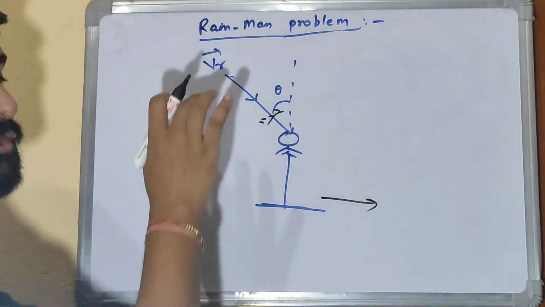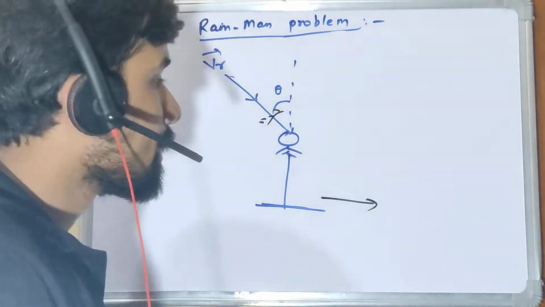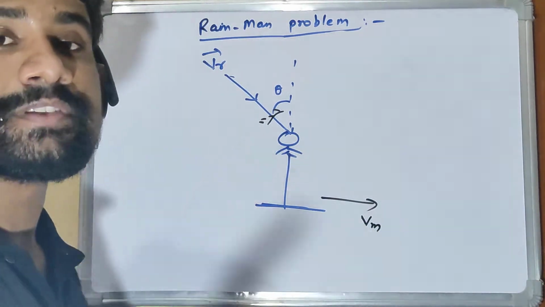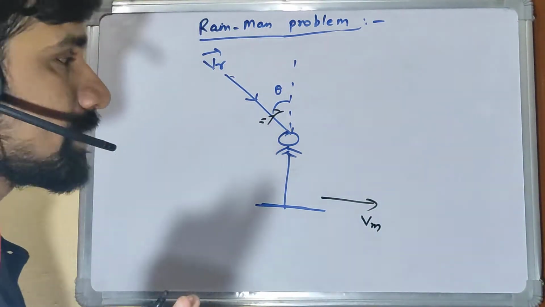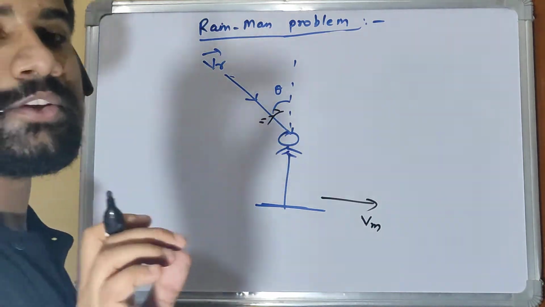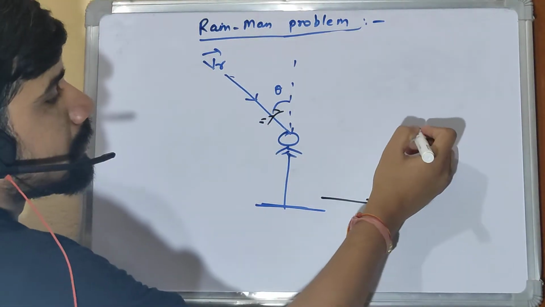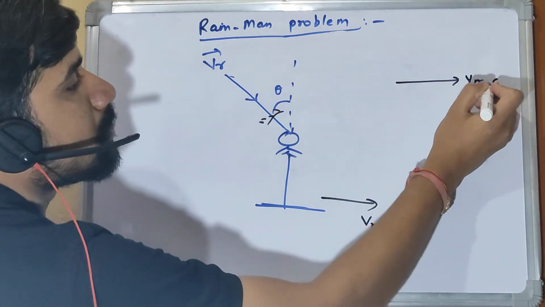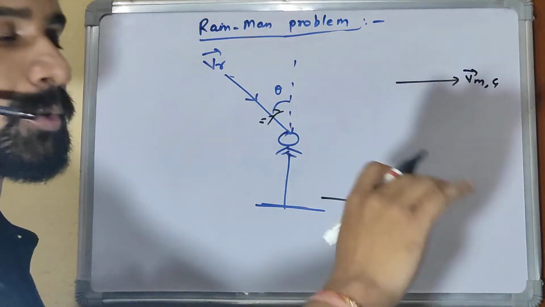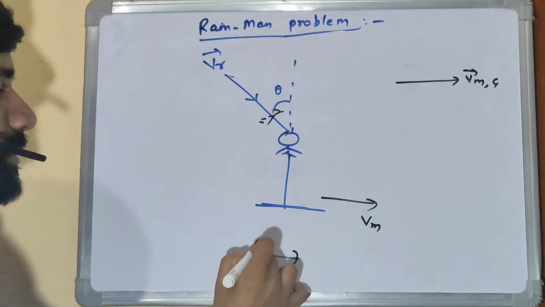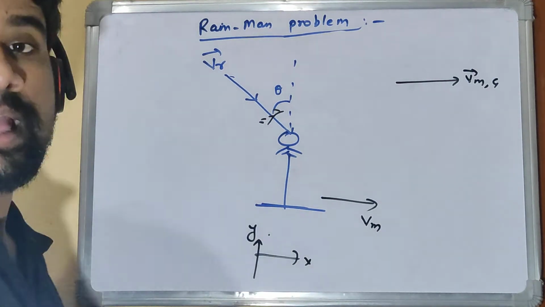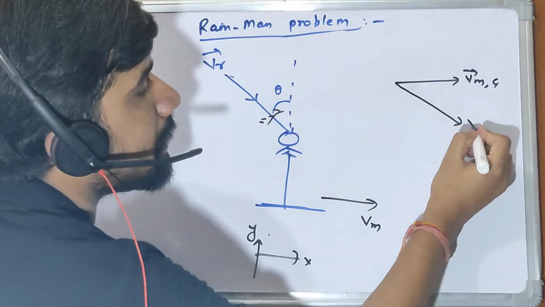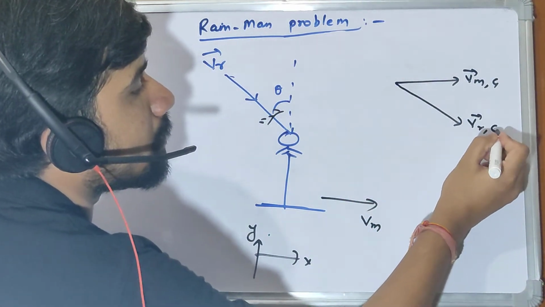VR is the velocity of rain with respect to ground. He starts moving with a velocity, let's say Vm, which is velocity of man with respect to ground again. Vectorially, Vm is the velocity of man with respect to ground, which is in the forward or plus x direction. Let's make this xy. And Vr is the velocity of rain with respect to ground.